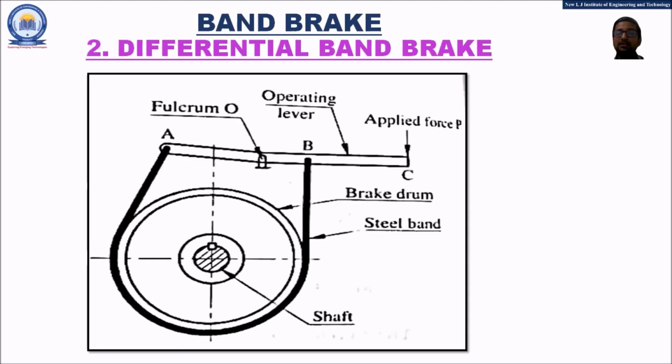Another modification, or another type of the band brake, is the differential band brake. Only the modification is in the design of the fulcrum or the design of the operating lever. In the simple band brake, the band was connected to the fulcrum and a point on the operating lever. But in the differential band brake, now the band is not connected to the fulcrum, but it is connected on the other end of the operating lever.